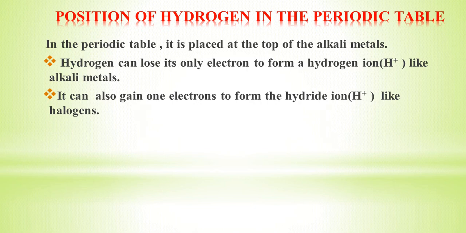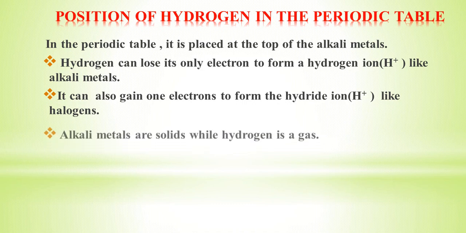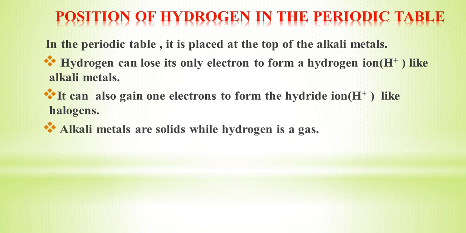If hydrogen loses an electron, it forms a hydrogen ion; if it gains an electron, it forms a hydride ion, like halogens. That is why hydrogen behaves as an alkali metal as well as a halogen. And third, alkali metals are solid while hydrogen is a gas. Hydrogen is placed in the alkali group, but all the alkali metals are solid, but hydrogen is a gas.